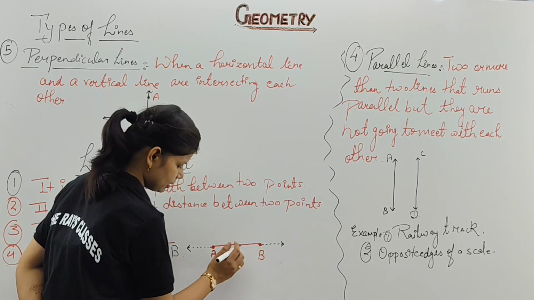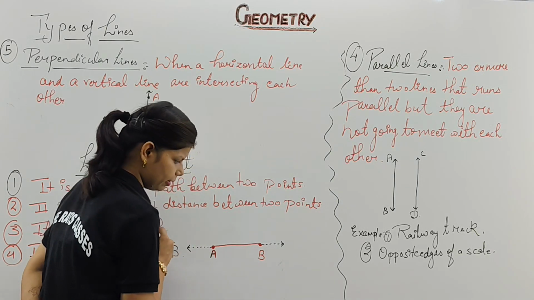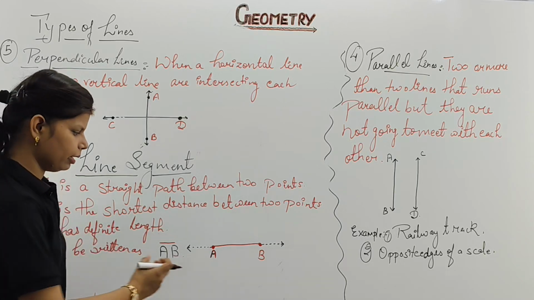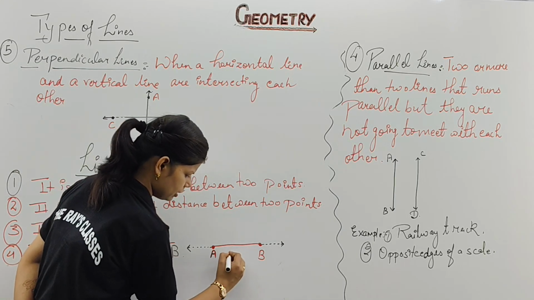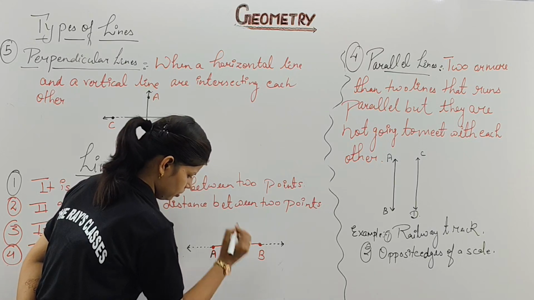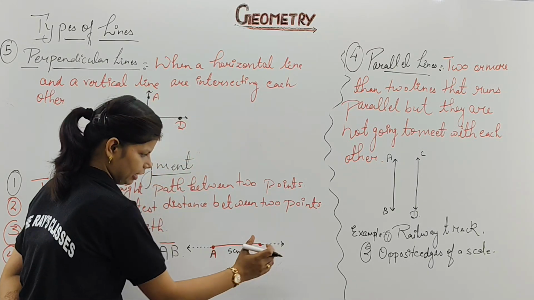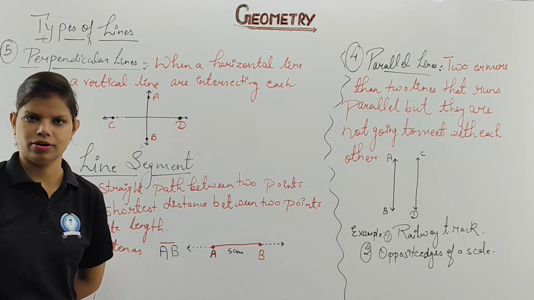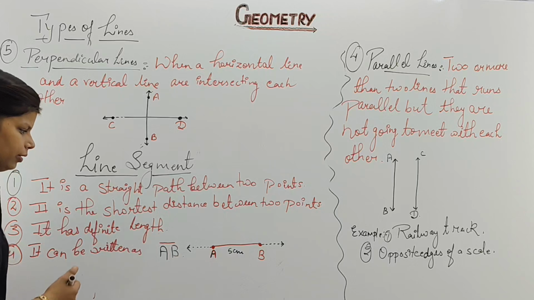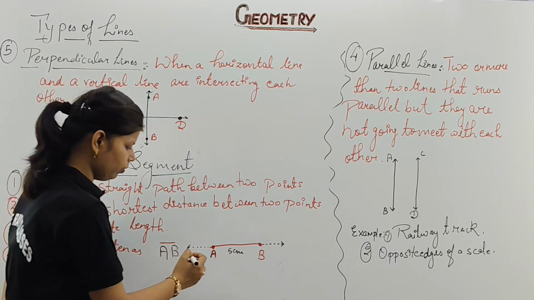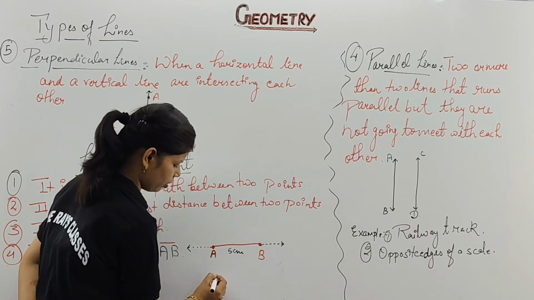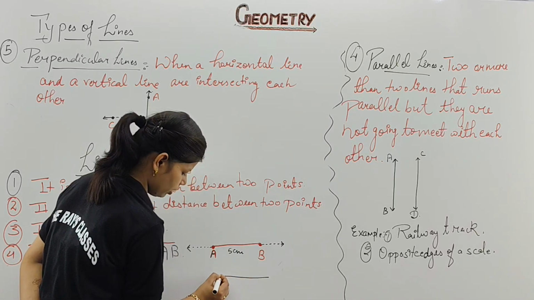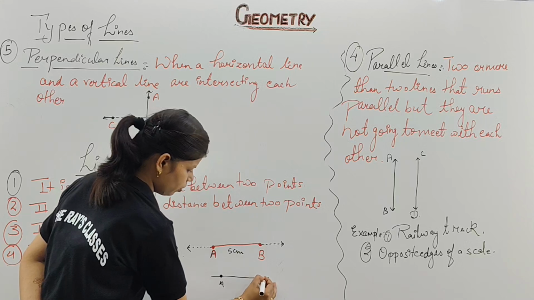But here our distance between A and B is fixed. This is your figure of a line segment. Might be this is a line segment of, you can just guess, 5 centimeter, and we have extended the line from both the sides. This is your first figure. We have another figure also, as per your class it is given. Like this, this is your point A, this will be your point B.